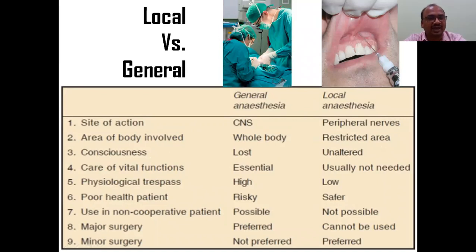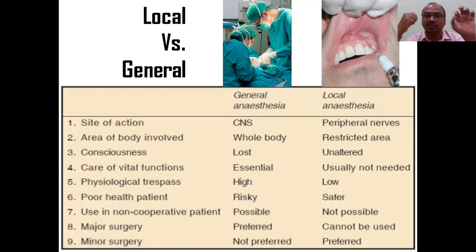Care of vital organs and vital functions is essential with general anesthesia, but usually not needed with local anesthetics. Physiological trespass is high with general anesthesia and low with local. In poor health patients, general anesthetics are risky, which is why they need an anesthetist, a specialist doctor, MD in anesthesia, who has done a special course.